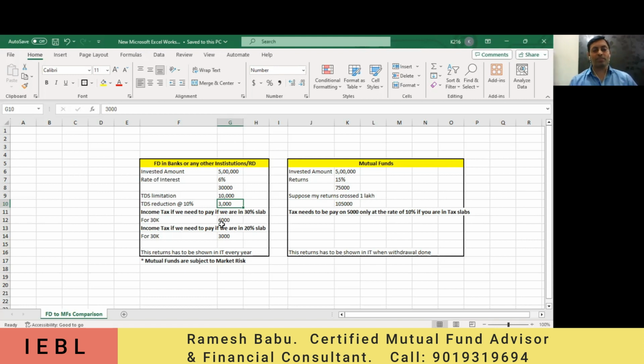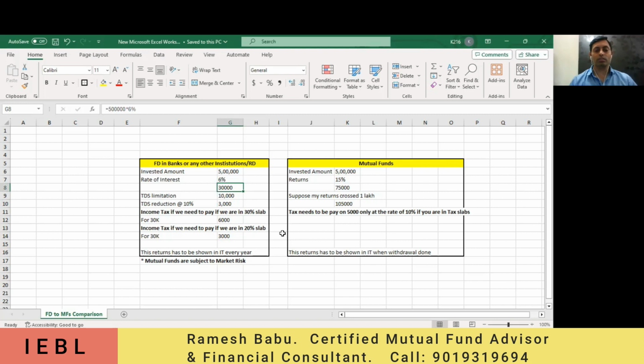Now the same thing, if I take it in mutual funds, what will happen? Just check it out. Suppose I am getting 15% returns here. Why am I taking 15%? If I look at the last 40 years, the average returns we are getting, at least 12% we used to get. I'm taking a maximum level of 15% here. Even that can go higher also, right? Suppose I'm taking 15%, so what is the return I am getting? 75,000 here. What is the return I am getting here?